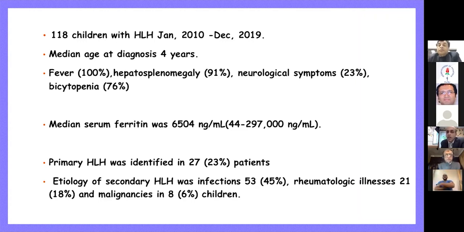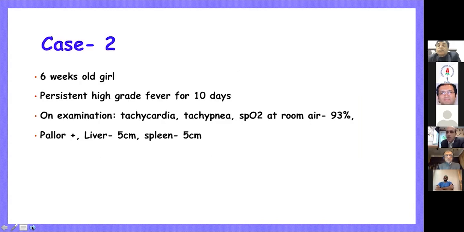The median serum ferritin was 6,500. However, we did have patients with ferritin of almost around 3 lakh. The lab used to call us and say, are you sure, doctor, what is going on with this patient? And we said, no, this is HLH. It fits into the clinical description. Primary HLH was identified in 23% of the patients, and the etiologies were infections, rheumatological conditions, and malignancies whenever we talked about secondary HLH.